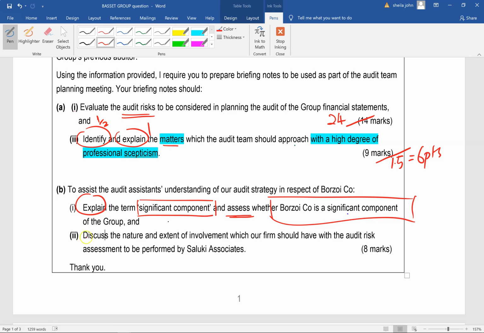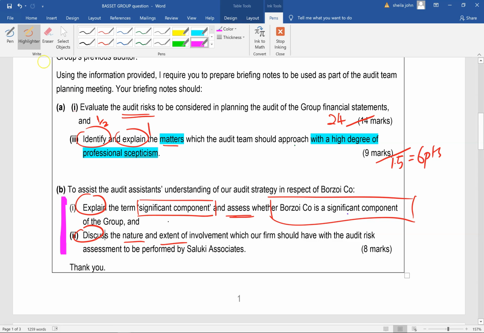Next, we're going to discuss the nature and the extent of the involvement which our firm should have with risk assessment to be performed by Saluki Associates. Now, I'm guessing that Saluki Associates would probably be the component auditor. They're giving you 8 marks here. Normally, when the examiner says to discuss, it would be 2 marks per point, but let's see how it goes. They're giving you 8 marks for the whole part 1 and part 2 here. So let's see how it goes.